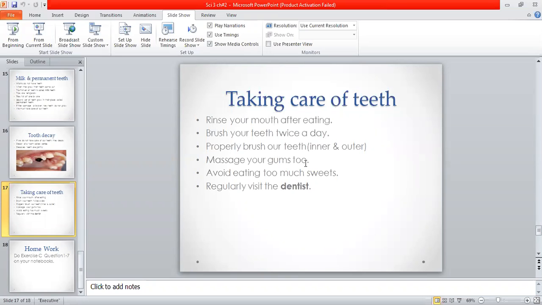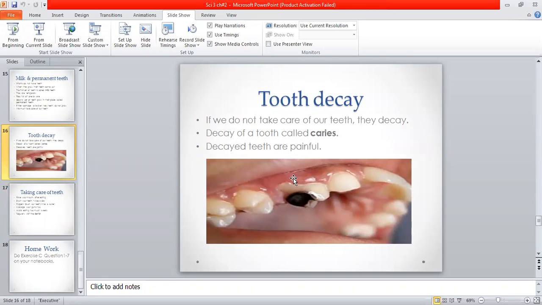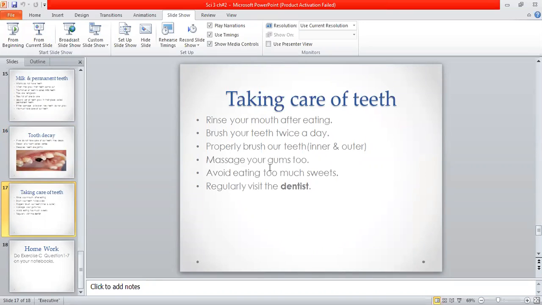And massage your gums. What are the gums? In the previous picture, the reddish area where your teeth are embedded is known as the gums. Where my cursor is moving, this is your gums. So you must take care of your gums as well. Massage your gums too, and avoid eating too many sweets.